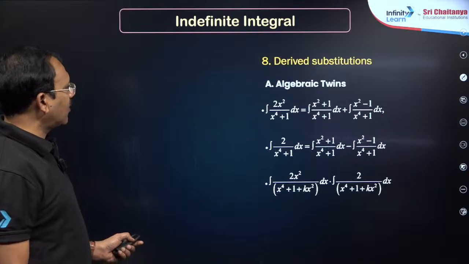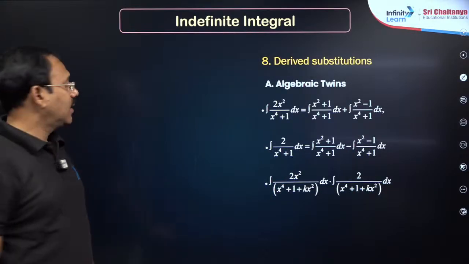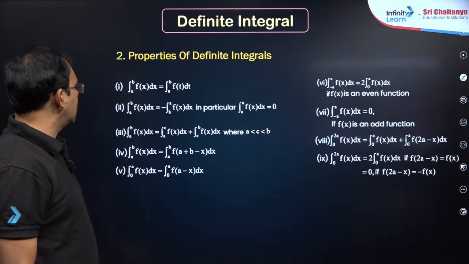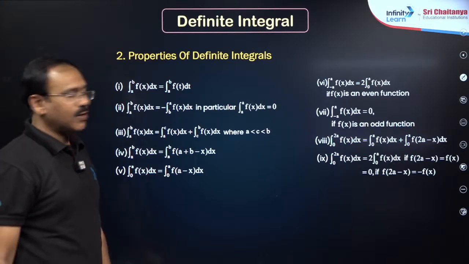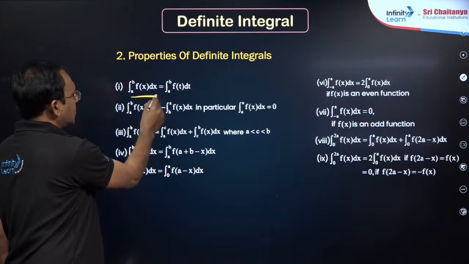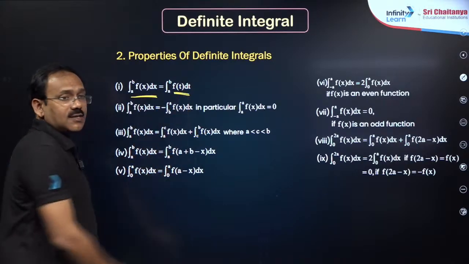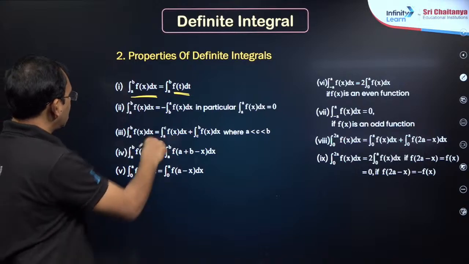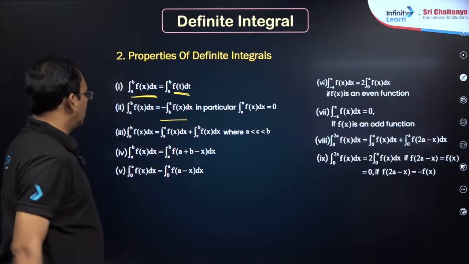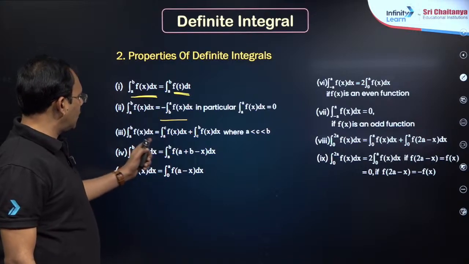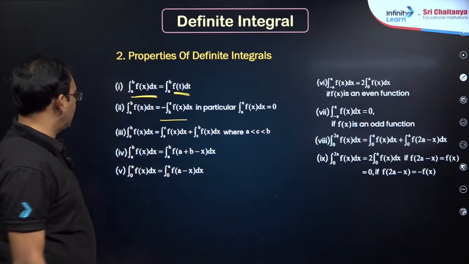Reduction formulae are not at all important in indefinite integral. In definite integration, my dear friends, most important properties: integral a to b f of x dx, without changing the limits you can write t dt, and integral a to b, if you interchange the limits, minus comes out. You can split the integral: suppose a to b, you can write a to c plus c to b.